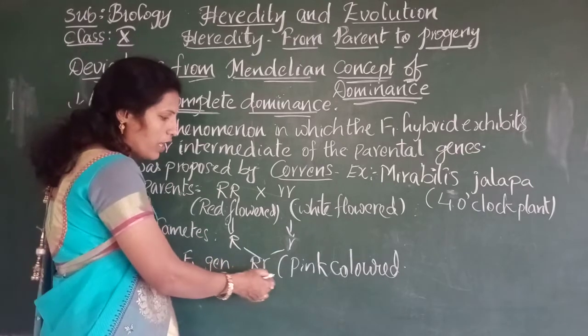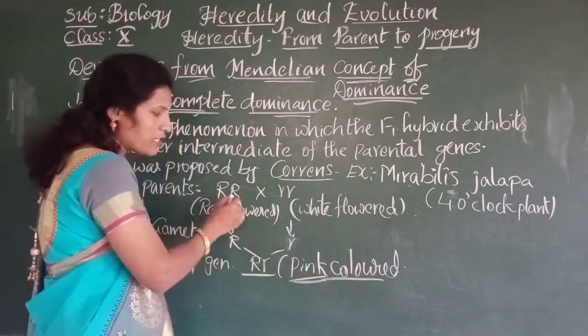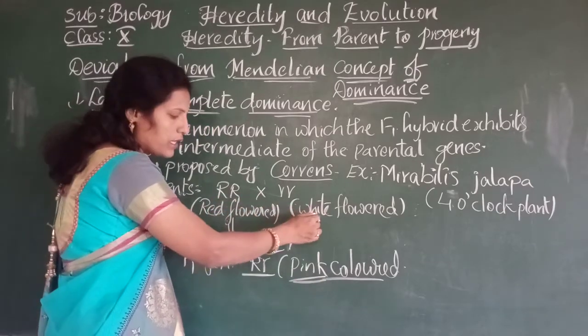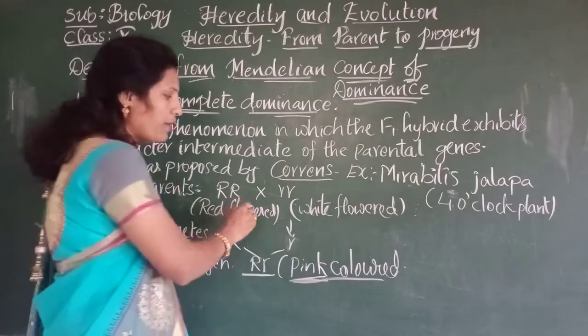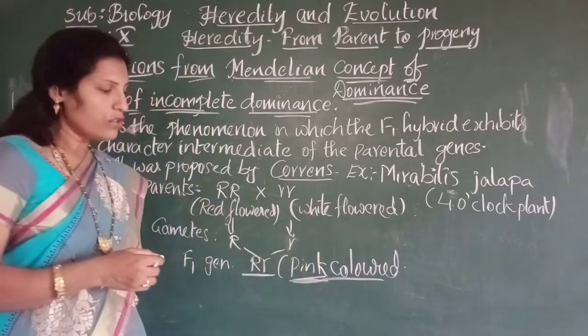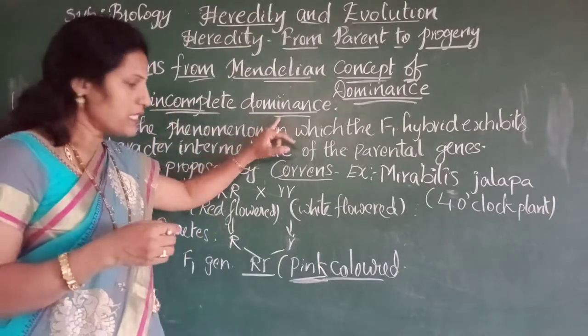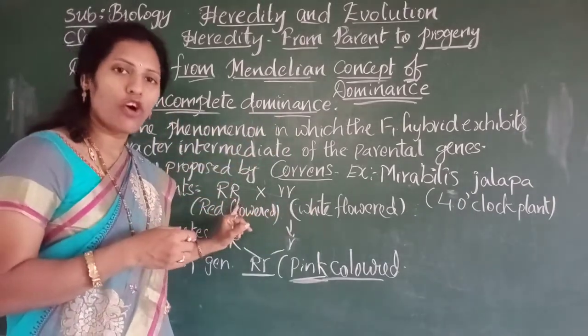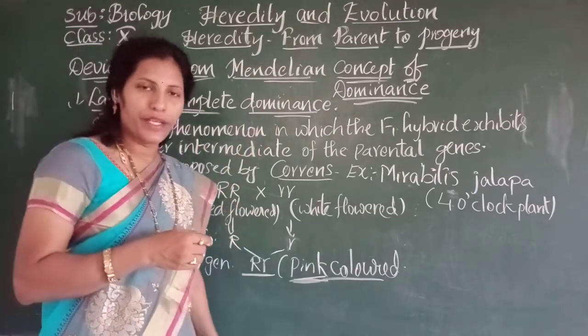But here we observed pink colored flowers. The pink color does not match with either of the two parents, and this character appears intermediate between the two colors. Such a case we call incomplete dominance. That means neither of the characters is dominant here. That we call incomplete dominance.